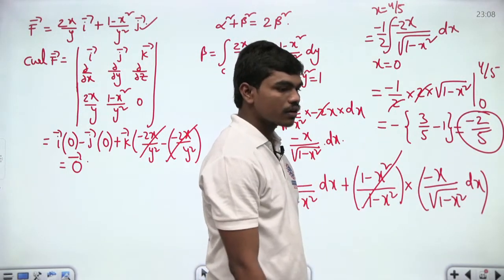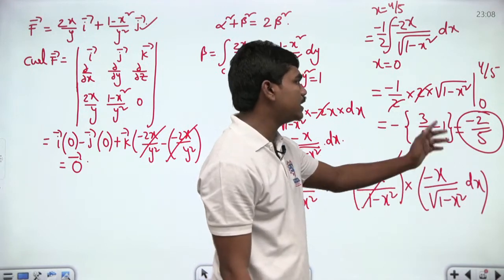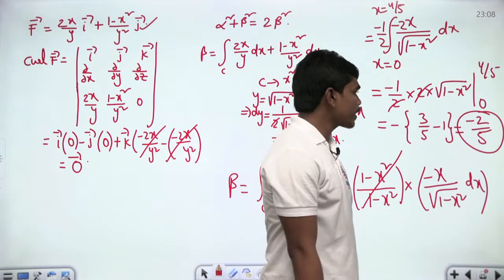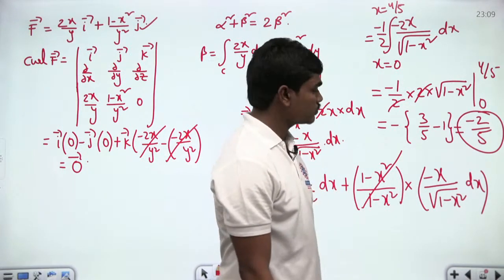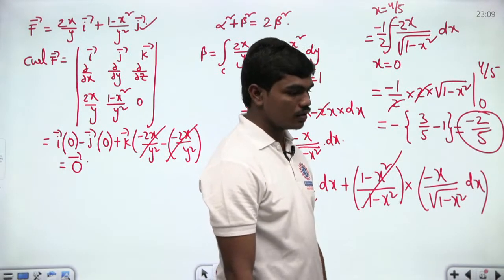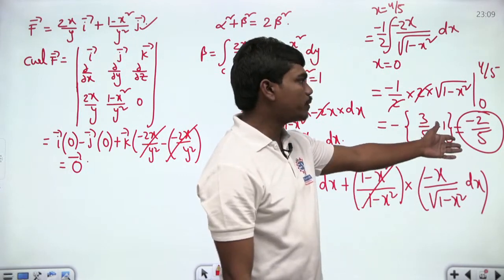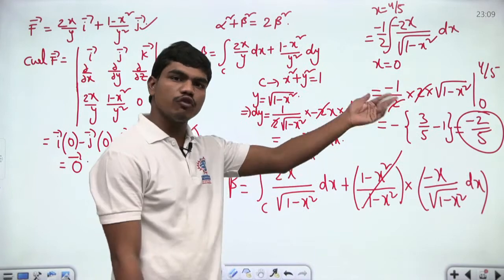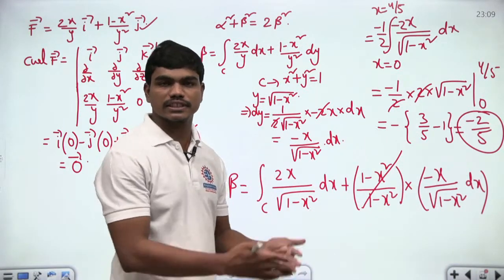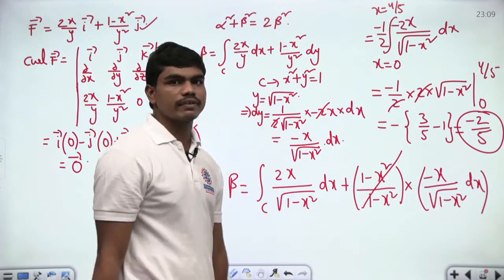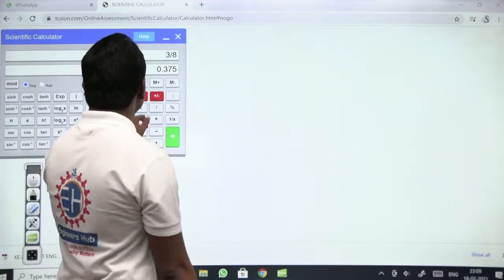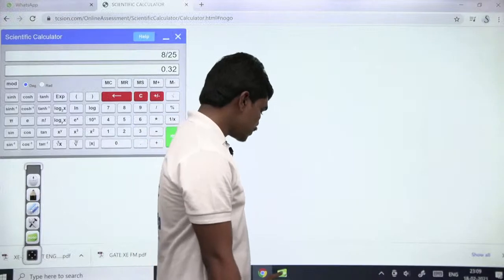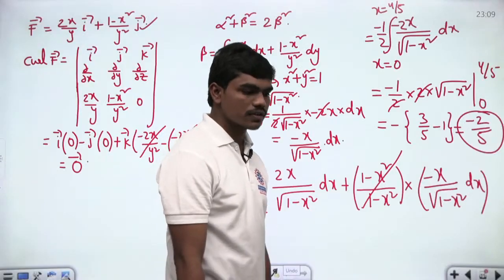Clear? Because space is done, I am just leaving this integration for you. So you can perform this integration. So this will be minus 2 by 25. So alpha or beta is minus 2 by 25. So beta square will be 4 by 25. But alpha square plus beta square is nothing but 2 times beta square. So 8 by 25 is what you'll get. And 8 by 25 is nothing but 0.32, which you can see here. So that's how the answer will be 0.32 for this.